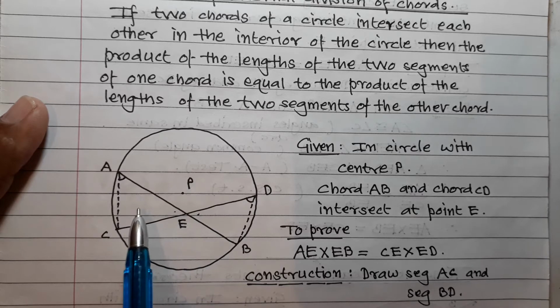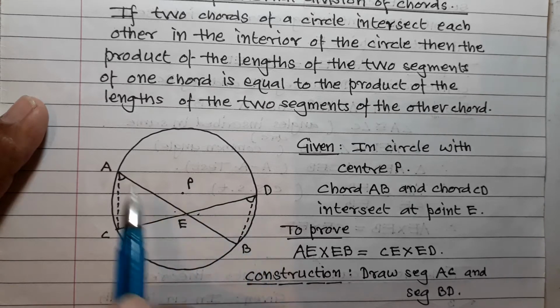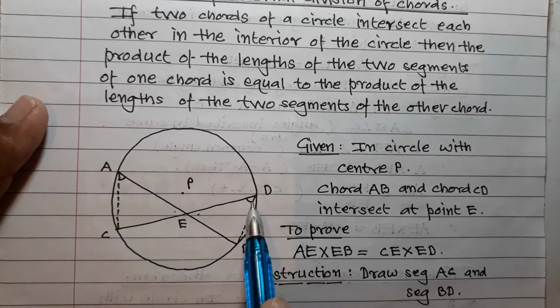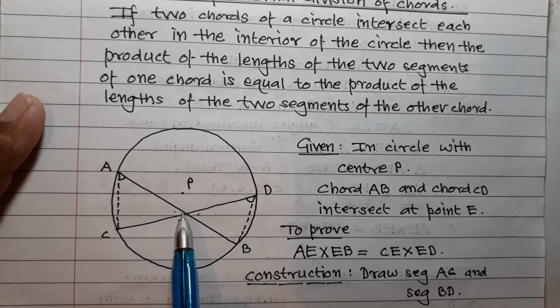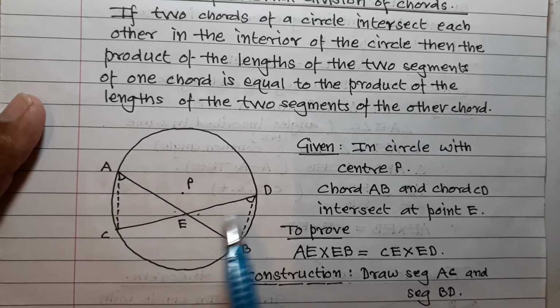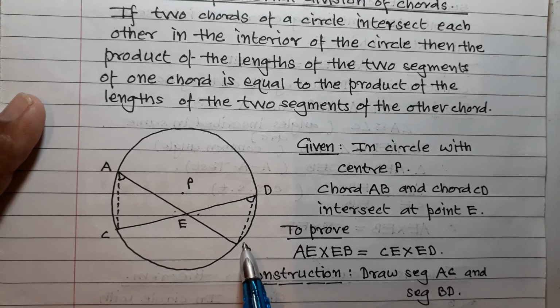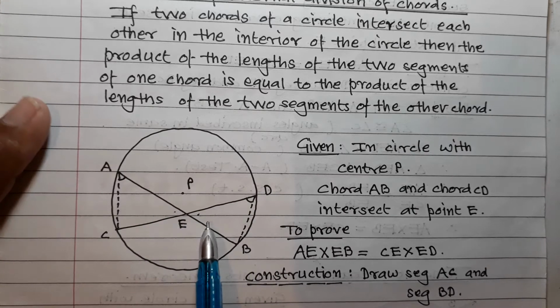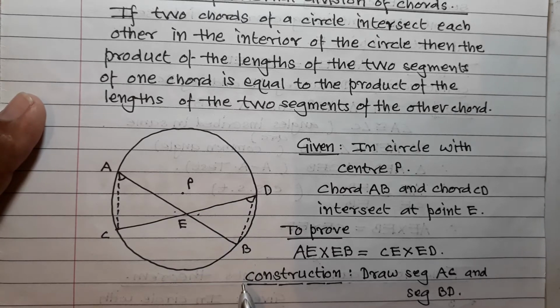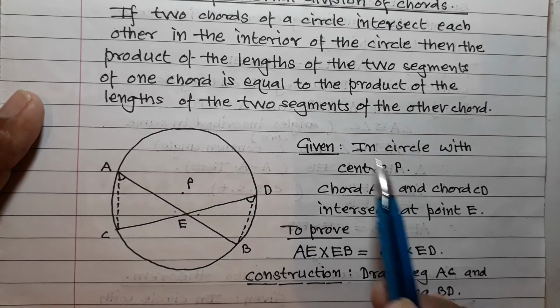Write your similarity sequence properly. Angle to angle: angle A is equal to angle D, angle E is equal to angle E, and therefore triangle AEC is similar to triangle DEB. If your sequence is right, then you will get the right ratios and reach your answer. So try to understand.